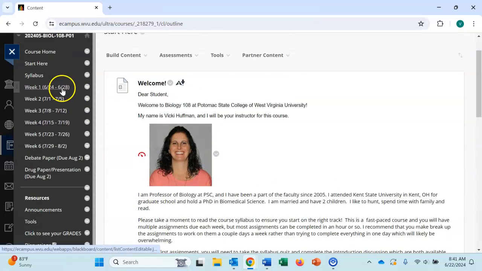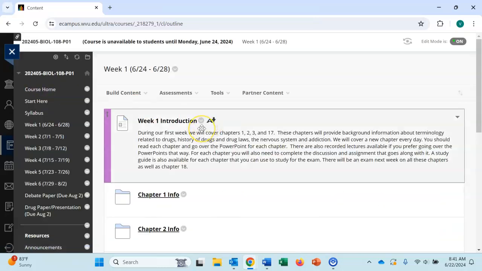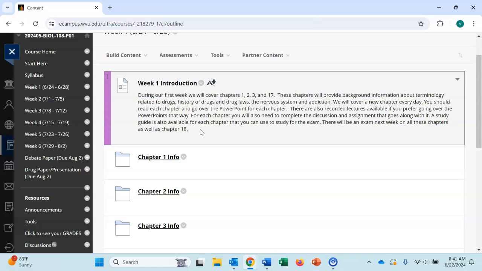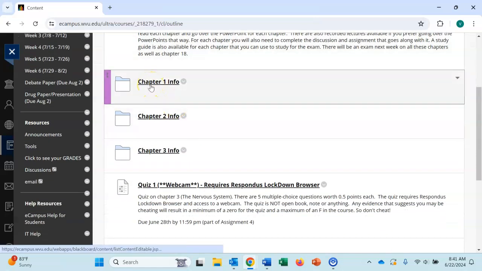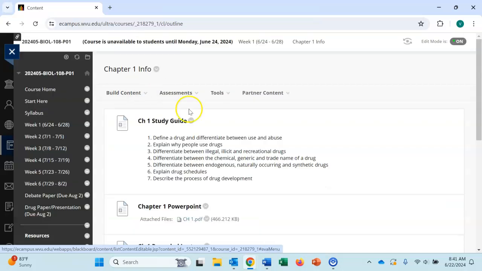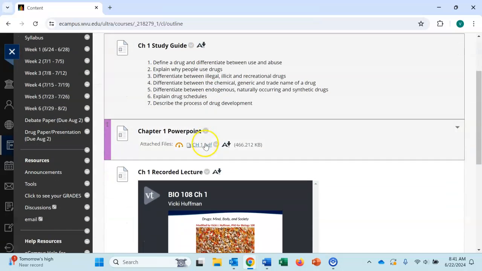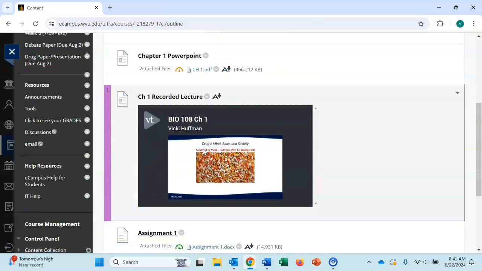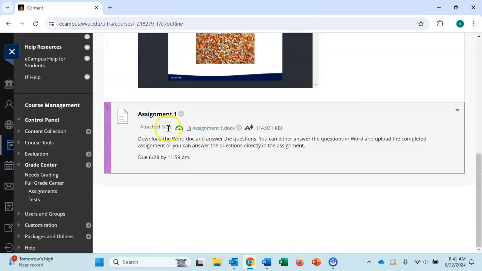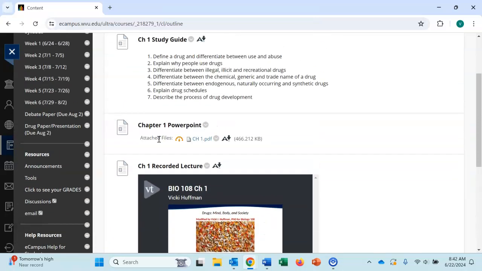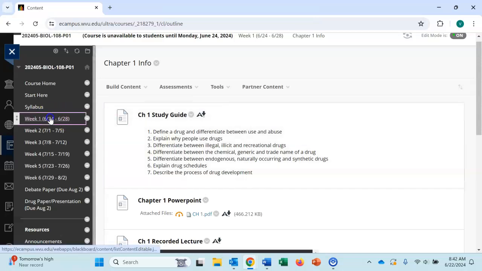All right, so then just to look over, again, another link to the syllabus, but then if you click on week 1, within that, you have a little discussion or introduction, and then all the information is laid out by chapters. So if we click on chapter 1, you'll see a study guide there. There's a PowerPoint that you can download. There's also a recorded lecture for each chapter, and then each chapter also has an assignment that goes along with it, and it ranges between a couple questions up to 6 or so. I expect those to take, at the most, an hour, just to give you an idea as far as scheduling your time and time management.